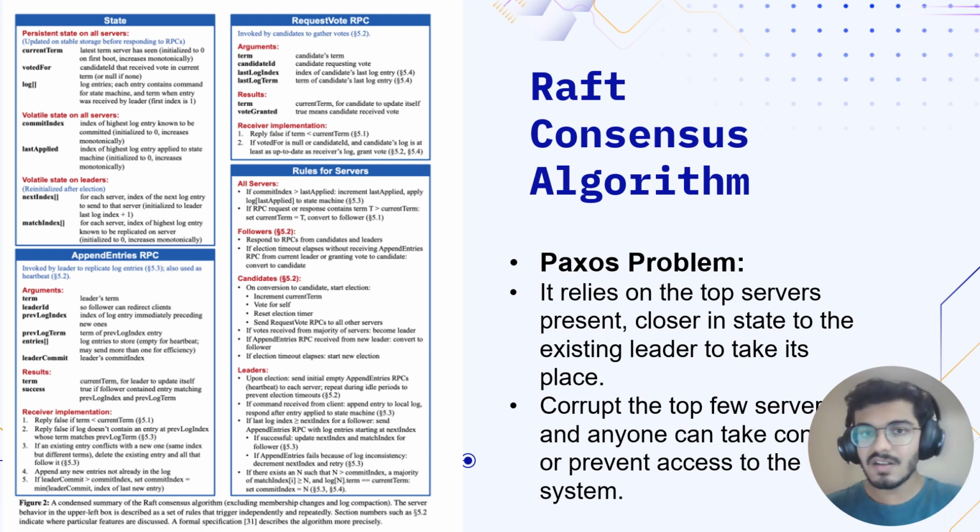Thus, if someone wanted to overtake the whole system, say of a few hundred servers, all they had to do was take control of the top 20 or 30 servers because they would be redirecting every other server as well. Take control of the few top servers and you have control over the entire system, or at the very least, you can stop its execution, thus executing a DoS attack of some form.